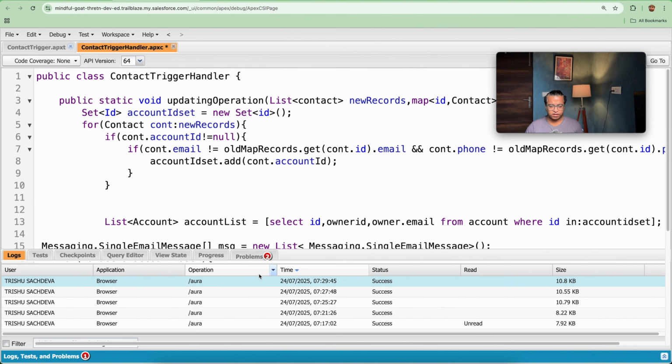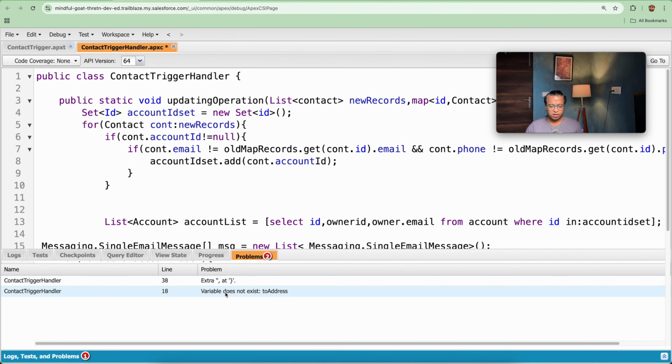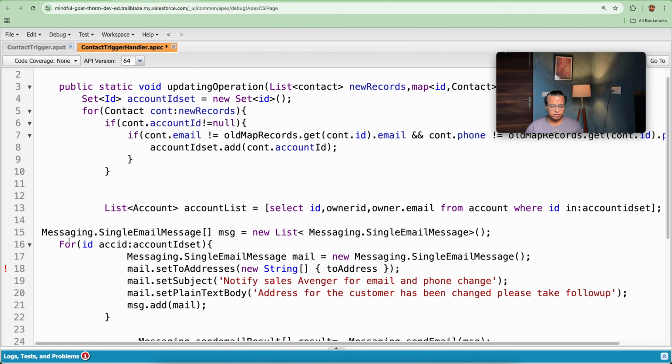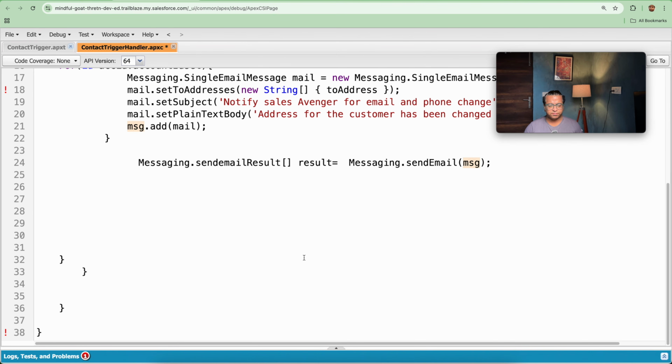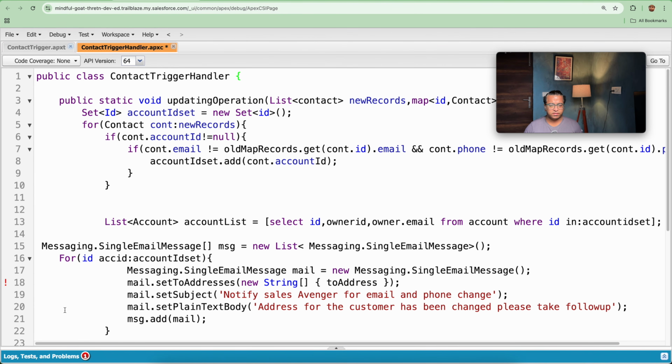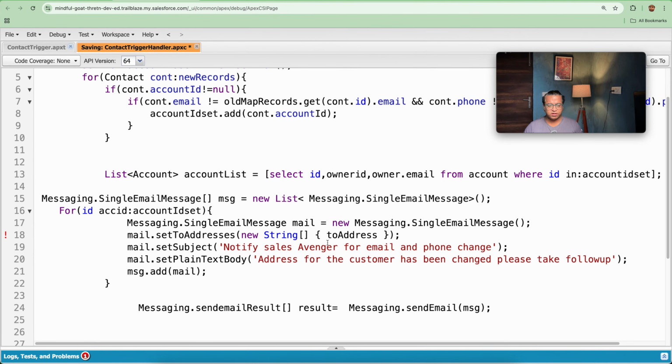Let's fix the errors. One is line number 15, so I think there is one extra. Messaging service msg is equal to new list of Messaging.SingleEmailMessage. So this error has been resolved. Only the two address is missing, and one is at line number 38. Here I think one bracket is extra, so let's check it out. Now we are good. Only the two address is missing here that we need to update.